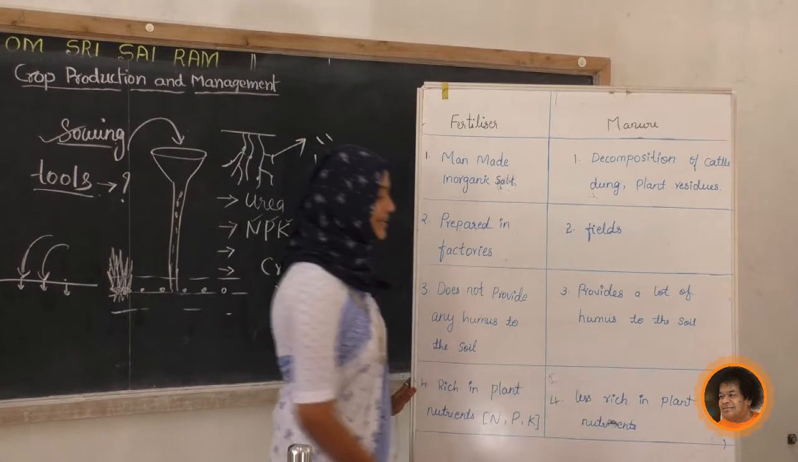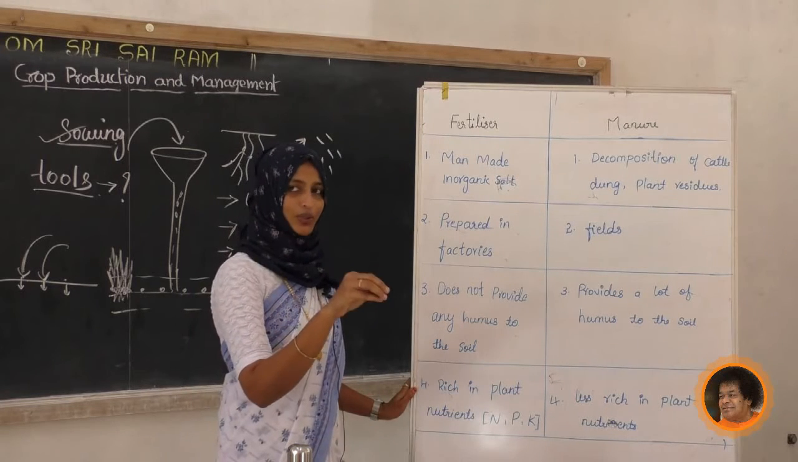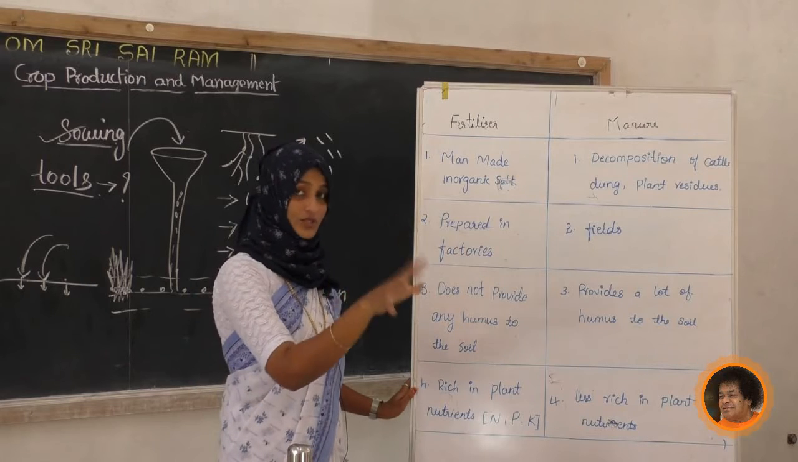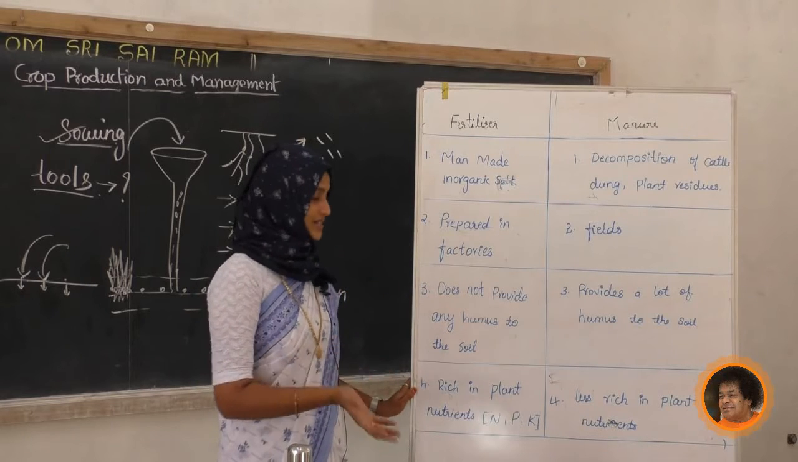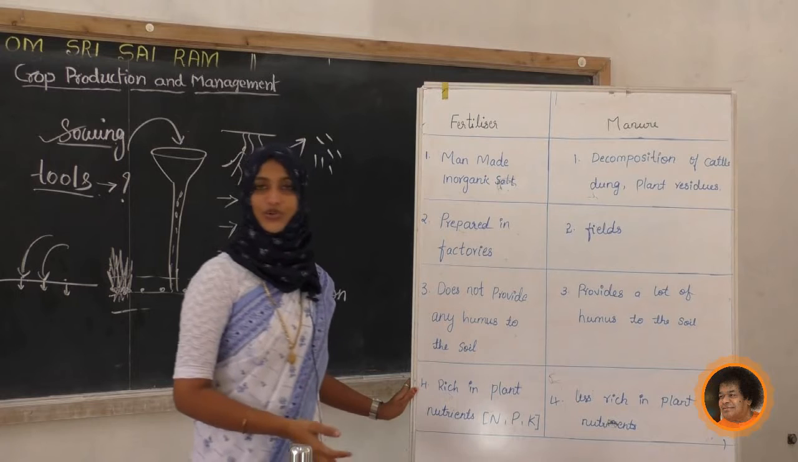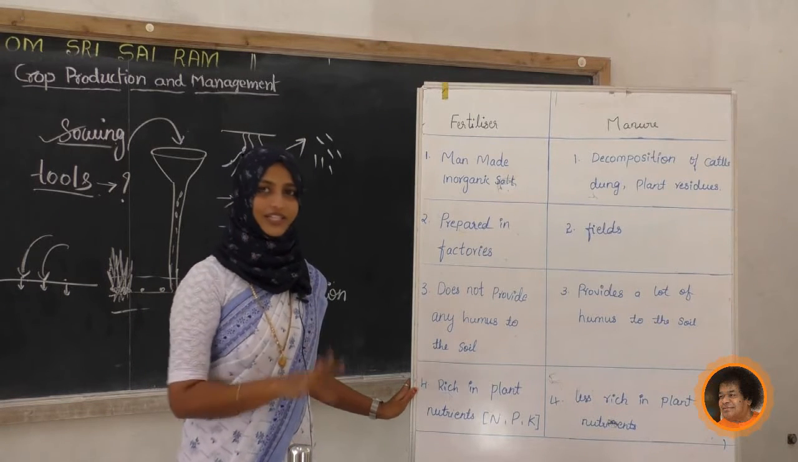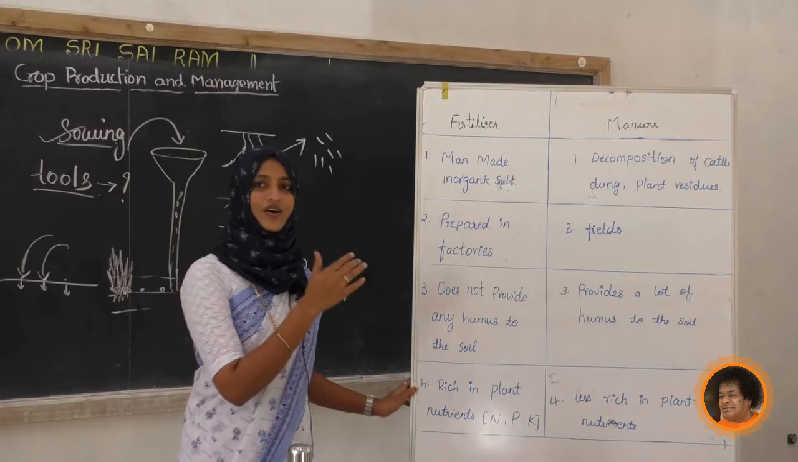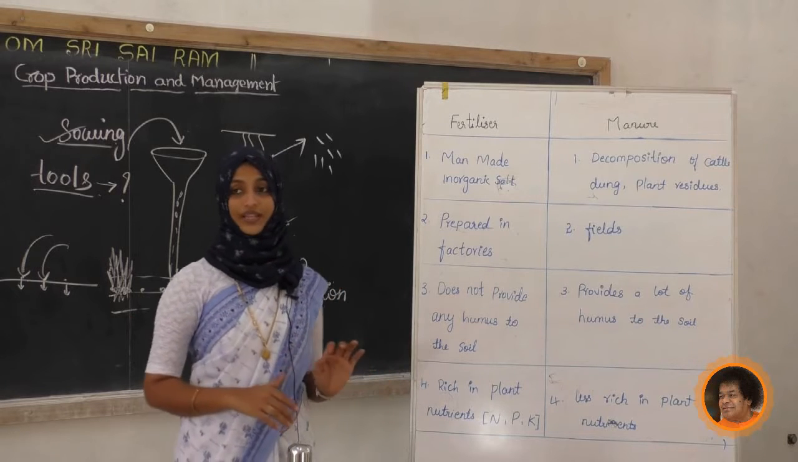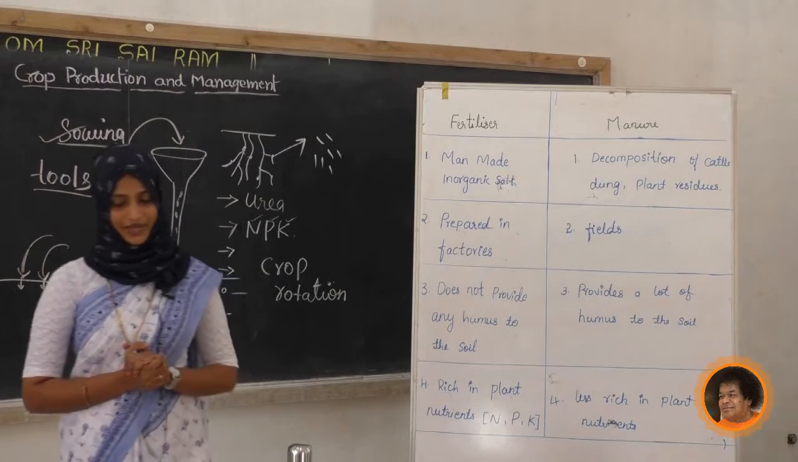Upon that, what will happen here? If you are adding manure, we can't say particularly this one increased or that one increased. So manure is less rich in plant nutrients. Okay, generally we can get the nutrients, but particular nutrients we can't get. This is all about the difference between fertilizer and manures.